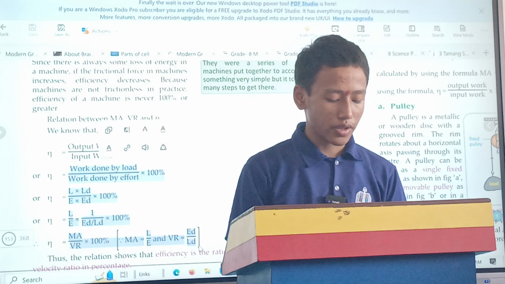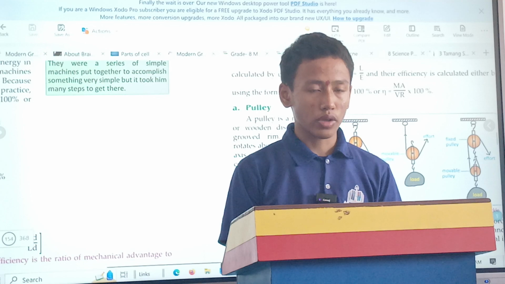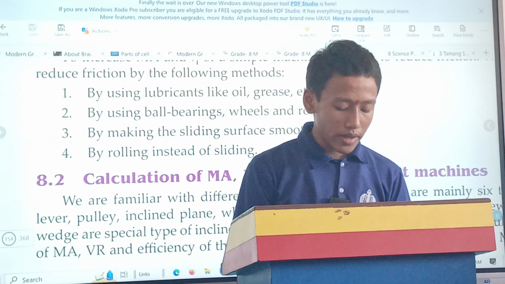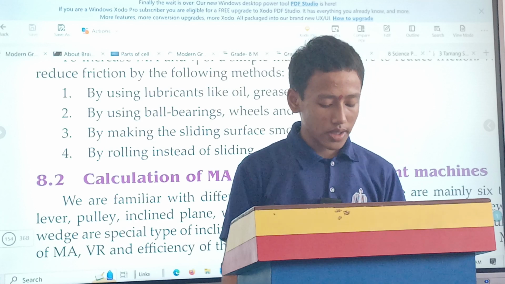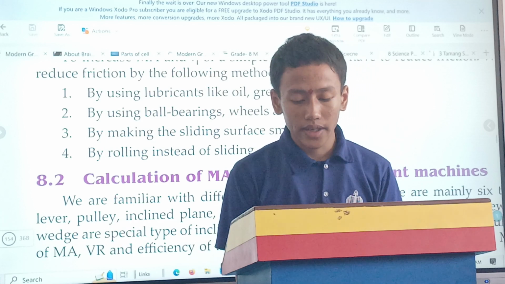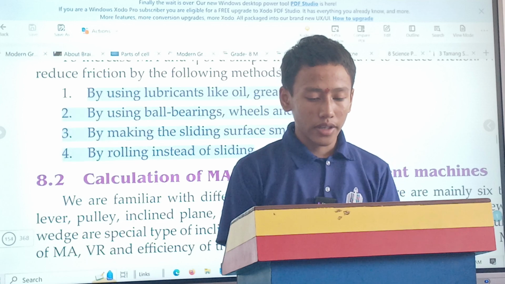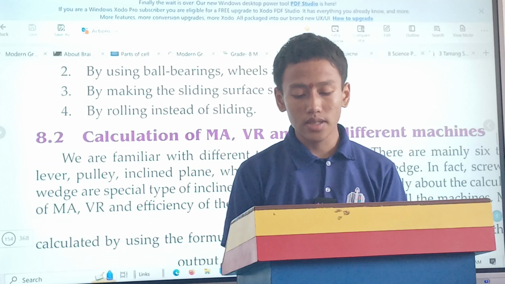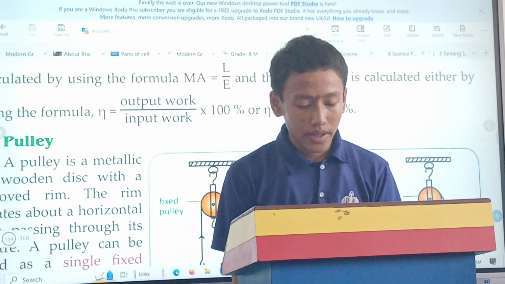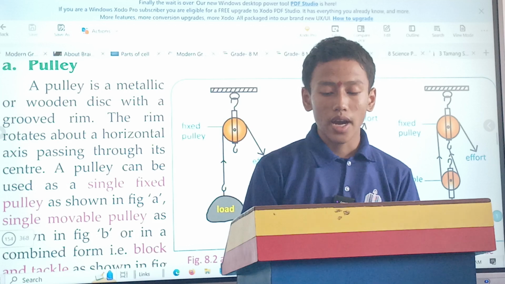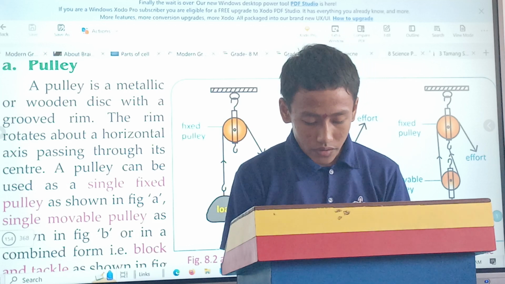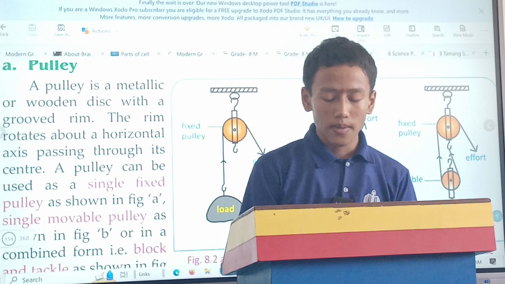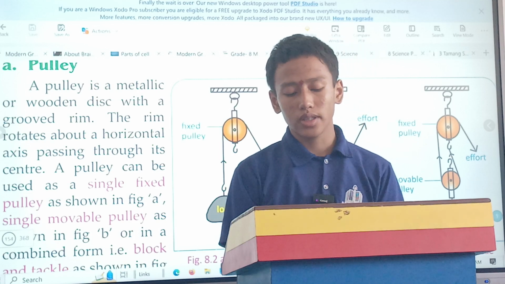Methods of reducing friction are by using lubricants like oil and grease, by using ball bearing wheels and rollers, by making the sliding surface smooth, and by rolling instead of sliding. Differences between practical and ideal machines: practical machines are affected by friction. Ideal machines aren't affected by friction. Practical machines aren't 100% efficient. Ideal machines are 100% efficient. Practical machines exist while ideal machines do not exist.